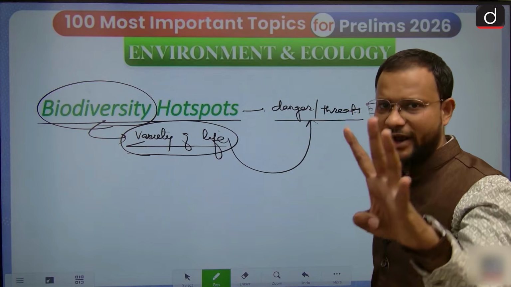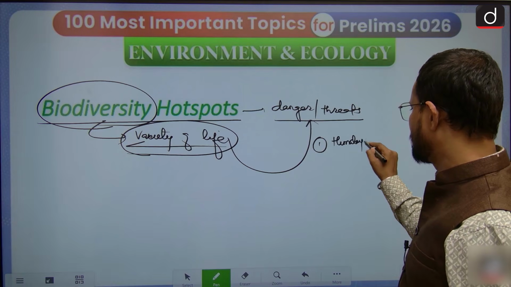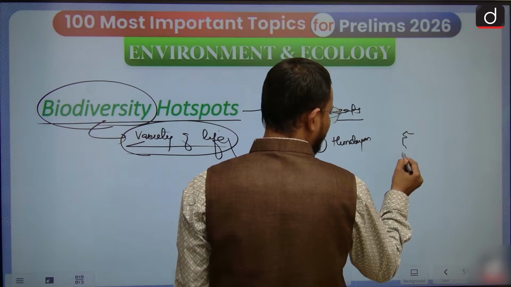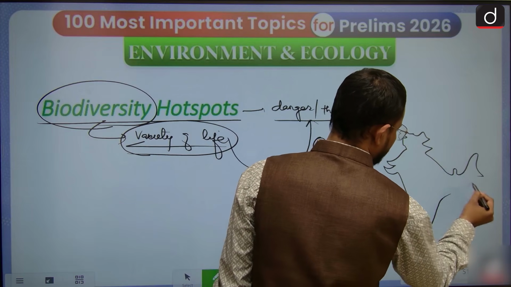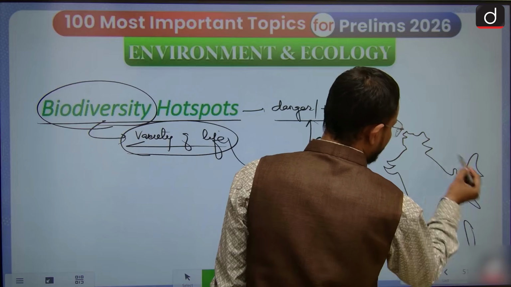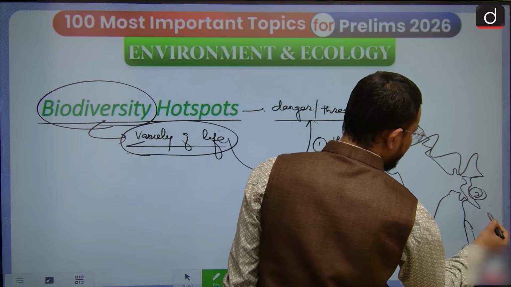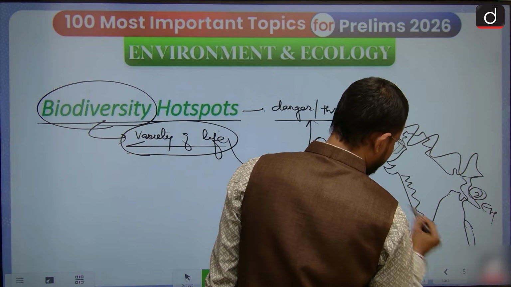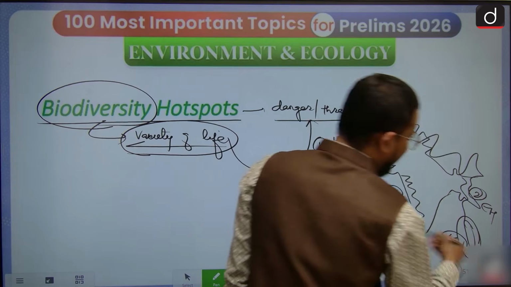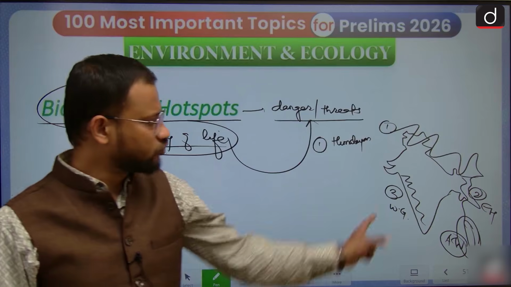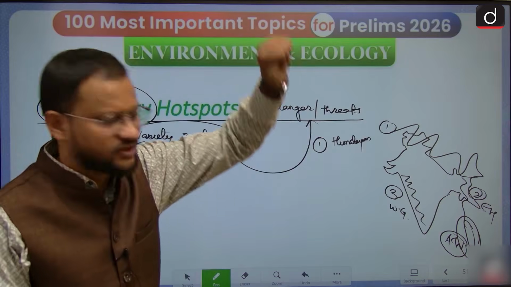So in India, we have 4 biodiversity hotspots. First, the Himalayas. Second, the Eastern Himalayas. Third, the Western Ghats. And fourth, Andaman and Nicobar, as part of the Sunda Indonesian island group, so that is considered a part of this. So we have 4 biodiversity hotspots.